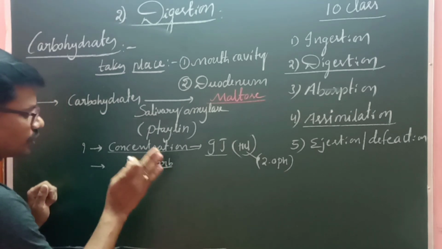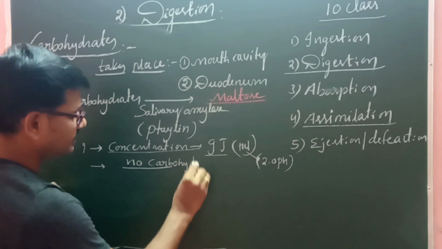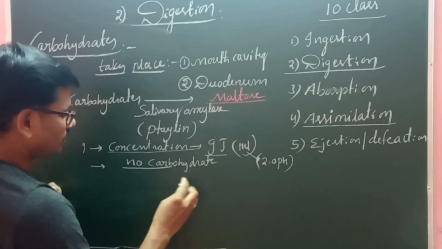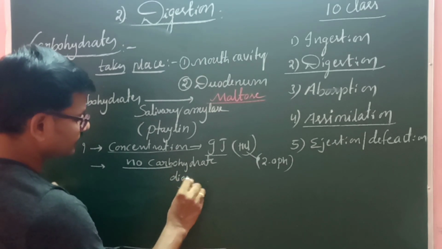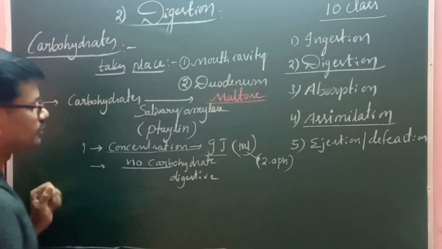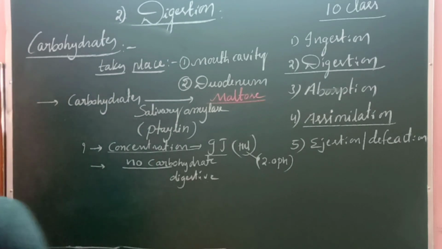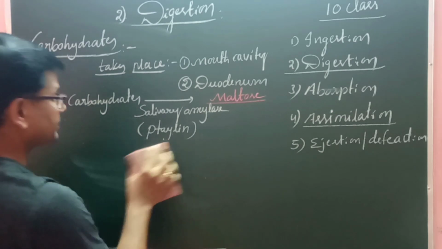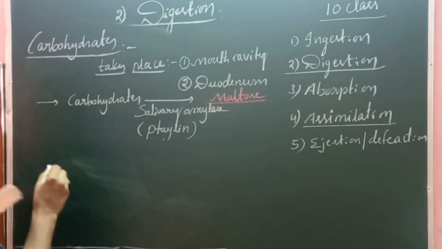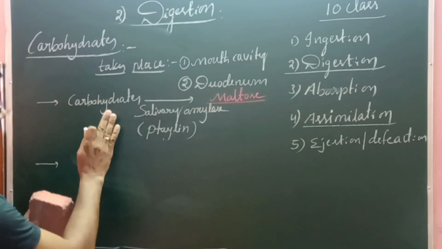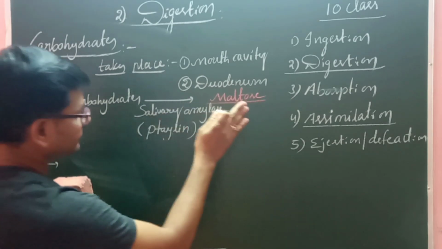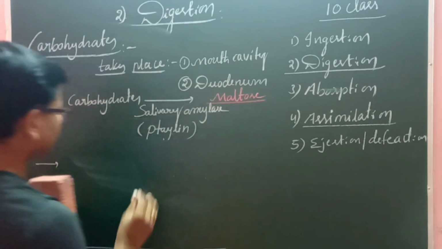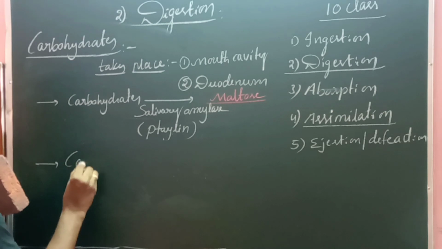The second reason is that there are no carbohydrate digestive enzymes. That's why no digestion takes place in the stomach. Next we are going to talk about digestion in the duodenum. In the duodenum, only 30% of carbohydrates will be digested into maltose sugars.